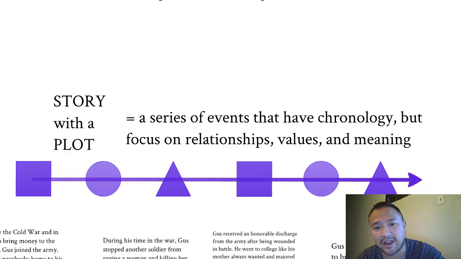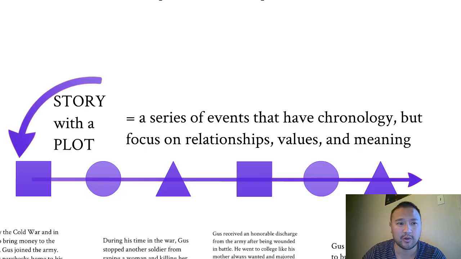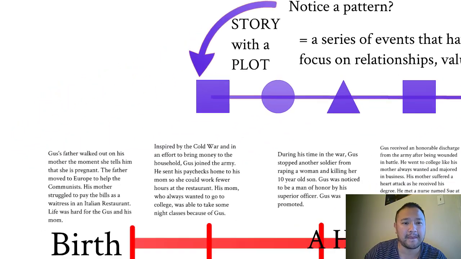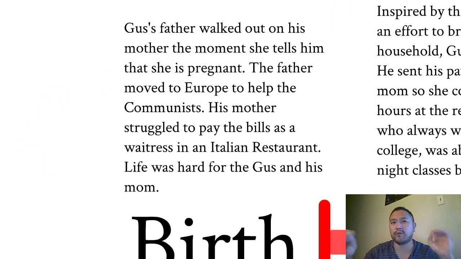So if you look at the timeline in purple, you'll notice that there's a pattern to it. Square, circle, triangle, square, circle, triangle. So it would be logical for us to infer that the next possible shape would be a square. That's what I mean by patterns, except that now we're going to look at it in terms of text. Okay? So let's take a look at Gus's life rewritten to have pattern, right?